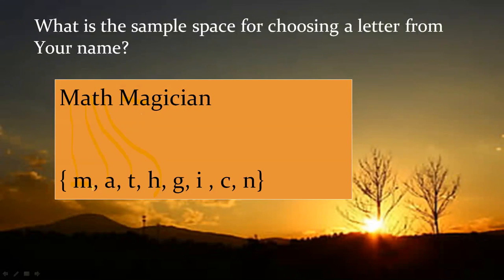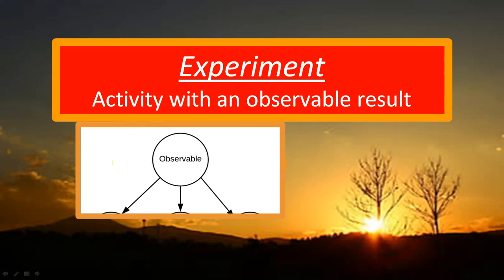But what is the sample space? I'm taking it and showing how I'm using set theory: curly brackets, and when I'm writing any next alphabet or any next thing, I'm using a comma there. So it's the way to write the sample space, to show the possible outcomes. It's very easy to understand the sample space. Why are we understanding the sample space in probability? Because when you are finding probability, it's needed.